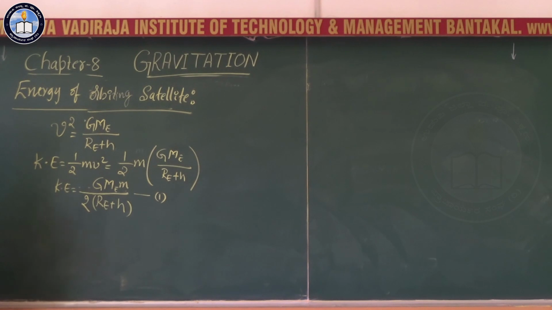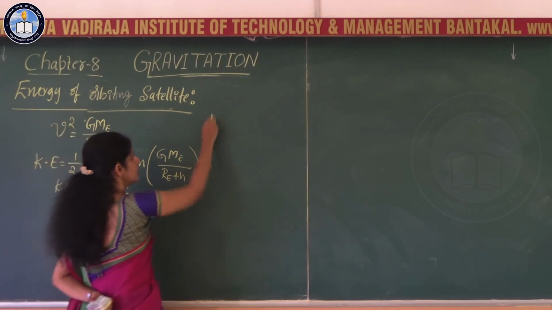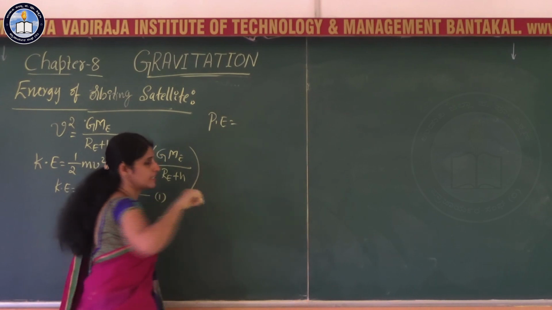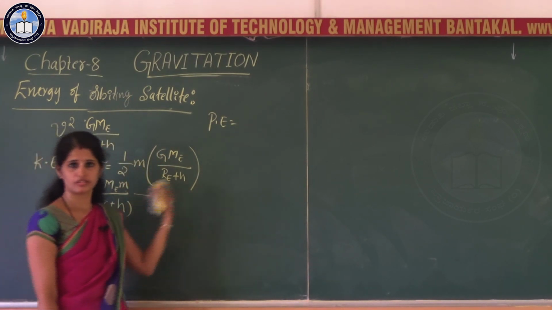Now the potential energy of the satellite. You studied the potential energy in the previous session.